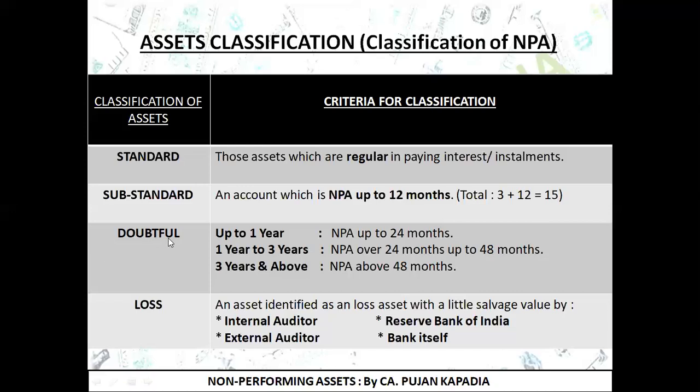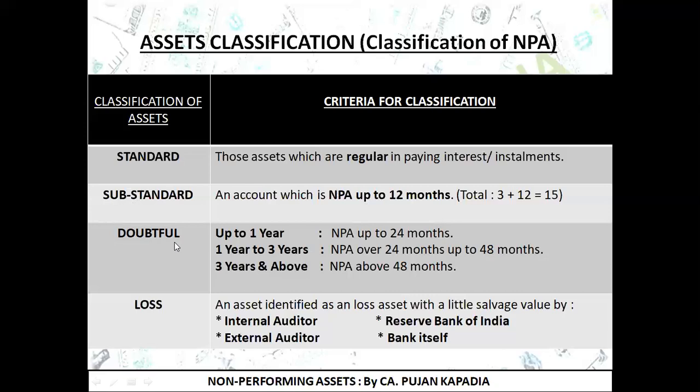Next comes doubtful asset. Now we are moving a step ahead. Just keep it totally clear in your mind. First of all, it was standard, that is, as and when my installment became due, I was duly paying it. Then it became substandard, that is, once 90 days have passed for an account, we classify it as an NPA. After considering an account as an NPA, up to the next 12 months it is going to be classified as a substandard asset.